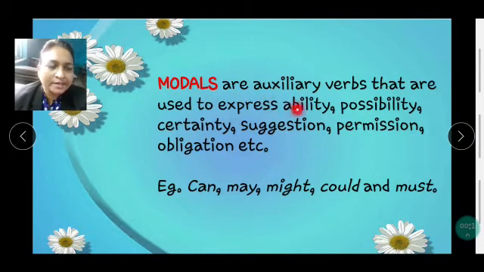Modals are auxiliary verbs that are used to express ability, possibility, certainty, suggestion, permission, obligation, etc. So, in short, we can say that modals are the helping verbs, and these helping verbs or auxiliary verbs are used to give a suggestion, permission, etc. For example, can, may, might, could, and must. These are modals.